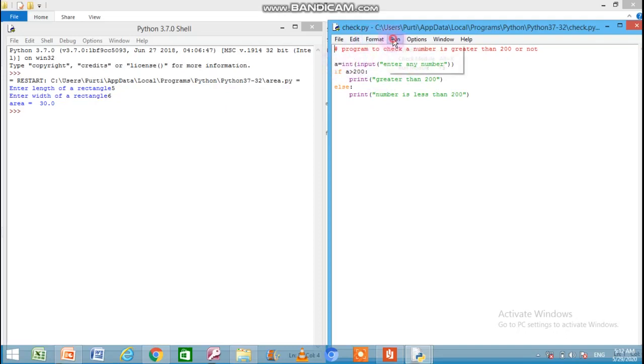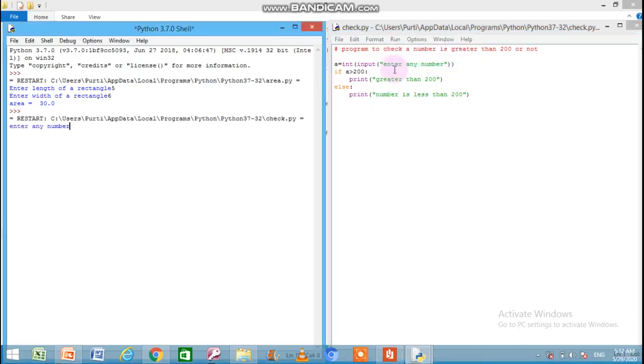So let us run this program first. The program is running. Enter any number. Message is flashed. Now I am inputting a number, that is 150. Enter. The number is stored into A. The next statement was if A is greater than 200. Now the value of A will be checked with the help of this relational operator with 200, that whether the value of A is greater than 200 or not.